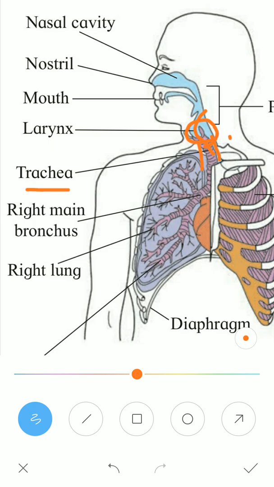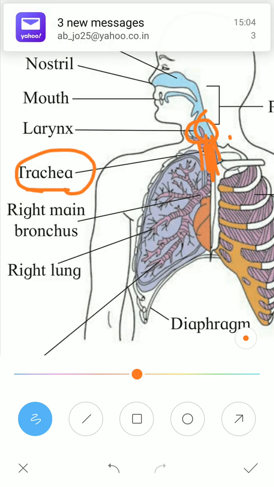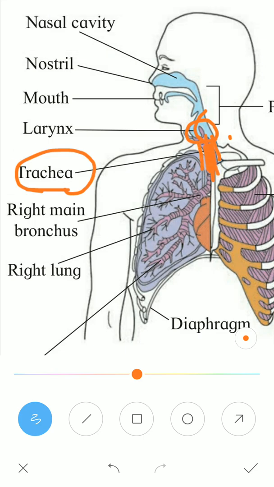So here the trachea is the windpipe, which is made up of cartilages. There are C-shaped ring-like cartilages, around 16 to 20. The trachea itself is around 10 to 12 centimeters in length, which is present in your neck region, and the thyroid gland is also attached to it.